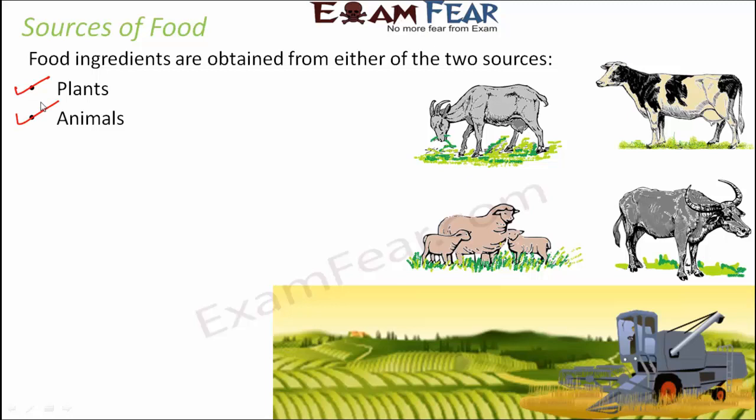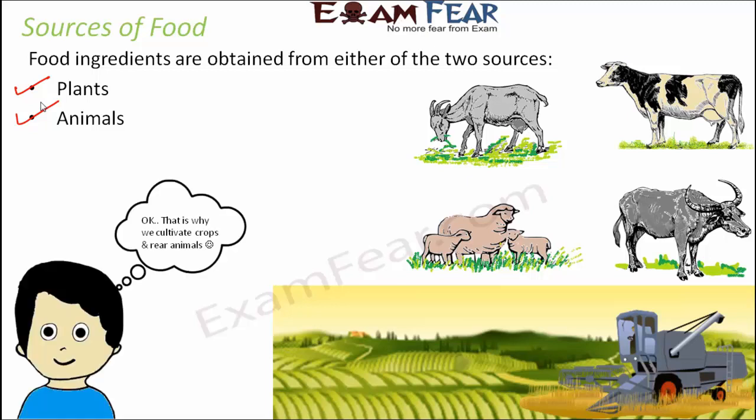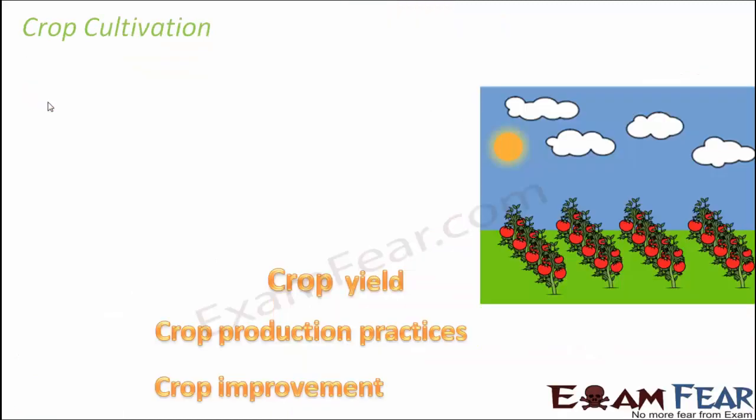So let us look at both the sources of food one by one. We will start with plants. I think with this you got to know why we cultivate crops and why we have something called agriculture. Especially in the urban areas, you don't get to see it much. But if you go to the villages, you get to see huge stretches of land where crops are being cultivated, long stretches of paddy fields. Why do we have them? Because we need food. So let's talk about crop cultivation.